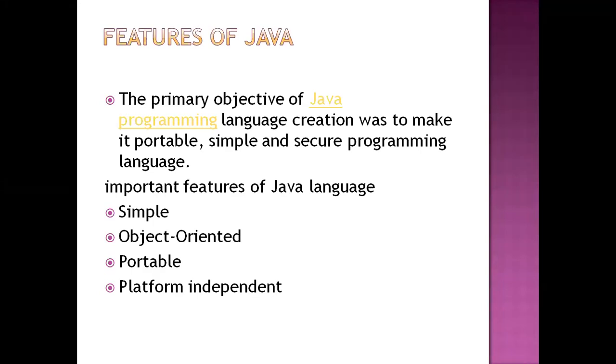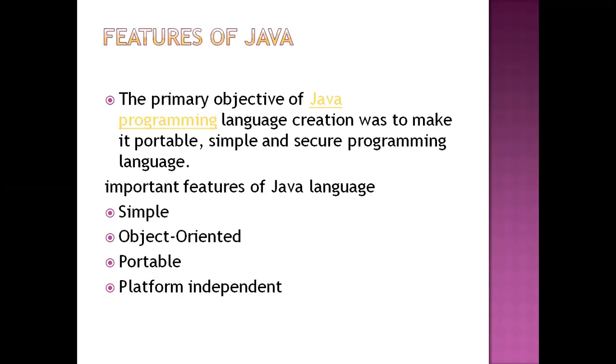The second one, object oriented. In the sense that when we are going to develop any kind of logic, any kind of coding, any kind of programming, everything can be treated as an object. So that's why we can say that Java is an object oriented programming language. That is one of the features.